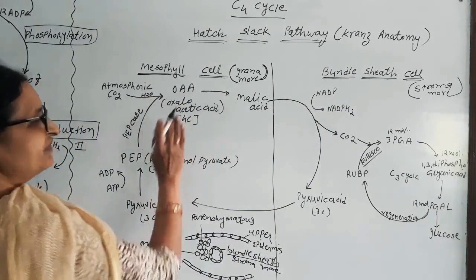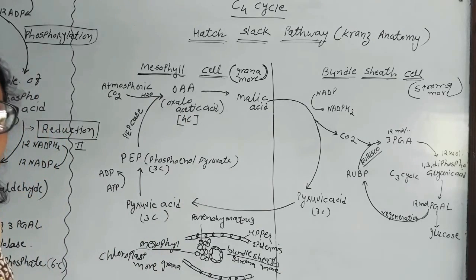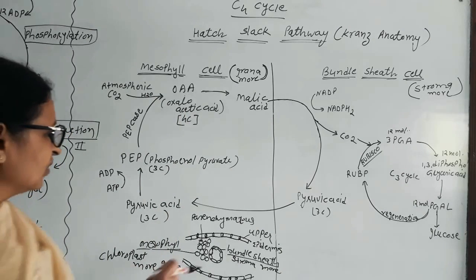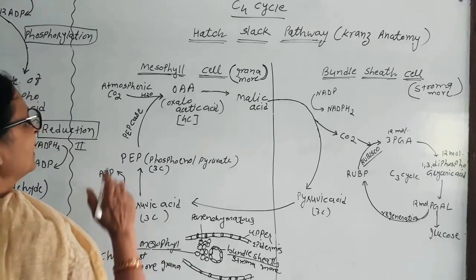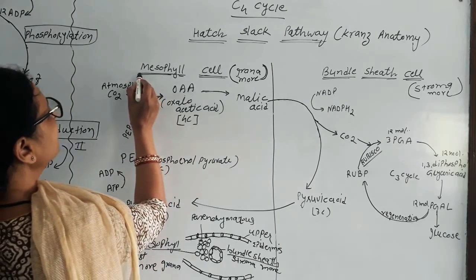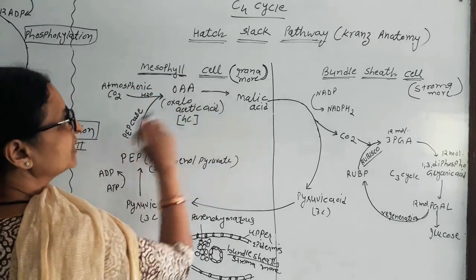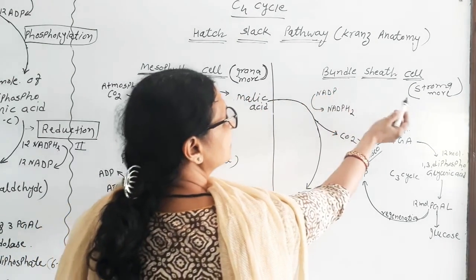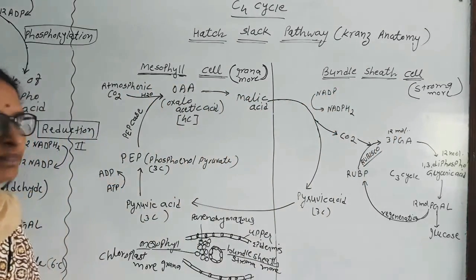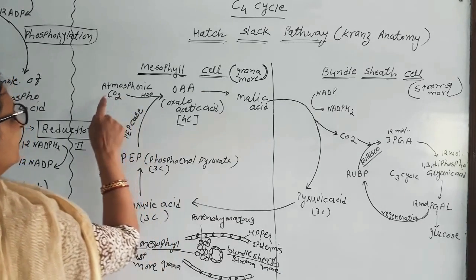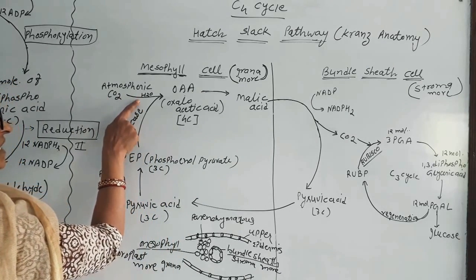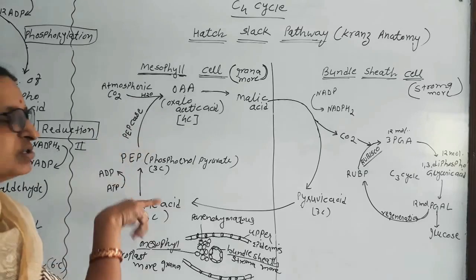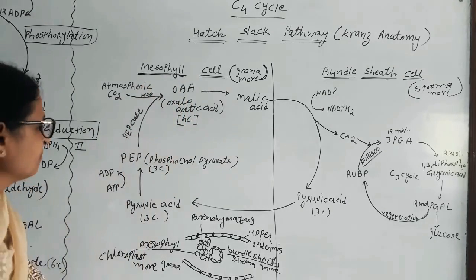The C4 cycle is specifically found in leaves with Kranz anatomy, as in monocotyledon plants. The cycle begins with the mesophyll cells, where the grana is more, and the bundle sheath cells, where the stroma is more. Atmospheric carbon dioxide first enters the mesophyll cells.